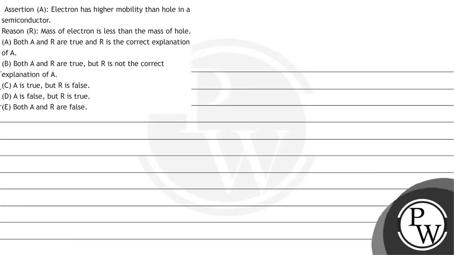So the question is an assertion reason type question. The question says assertion A: electron has higher mobility than a hole in semiconductor. Reason R says: mass of electron is less than the mass of hole. Now let us first revise the key concept behind this question.